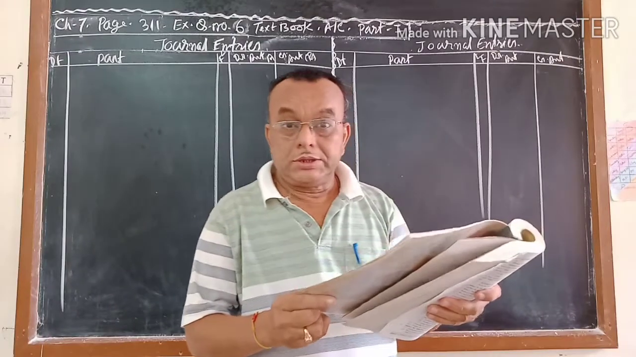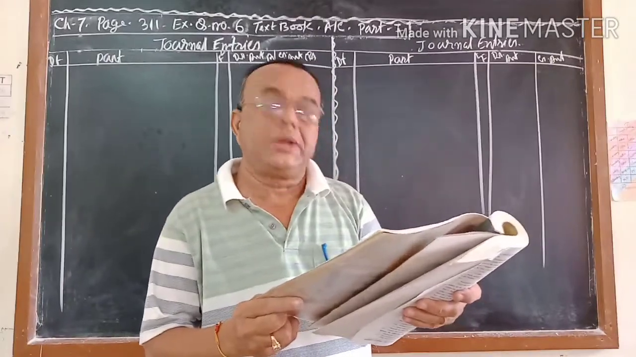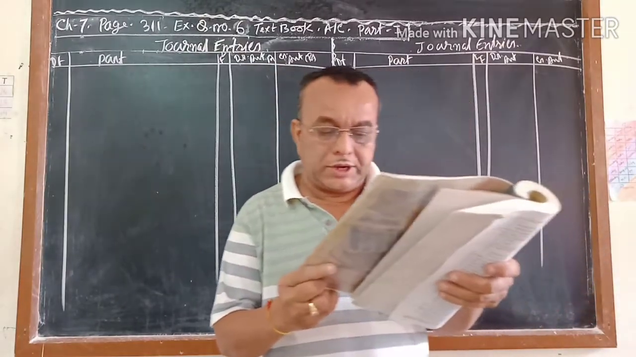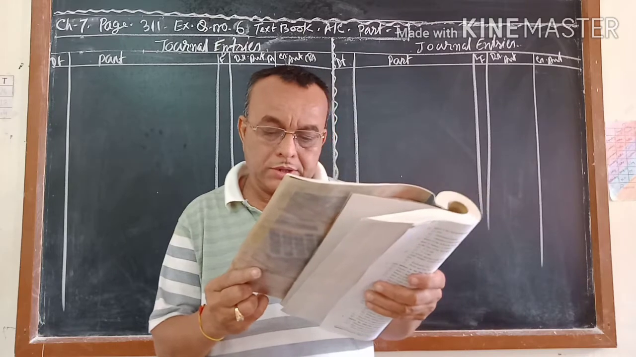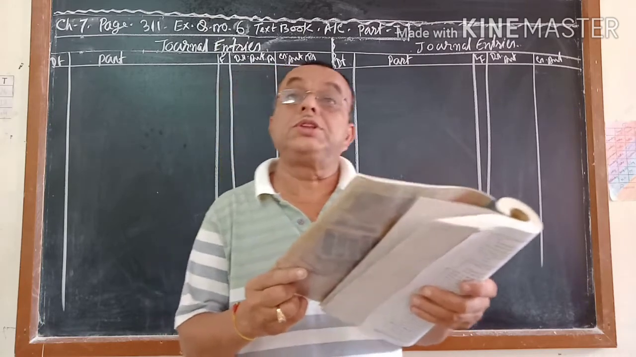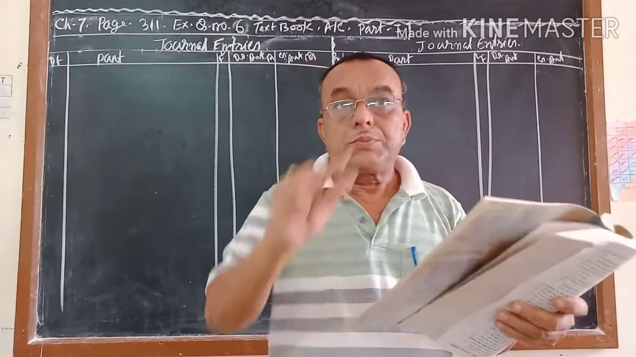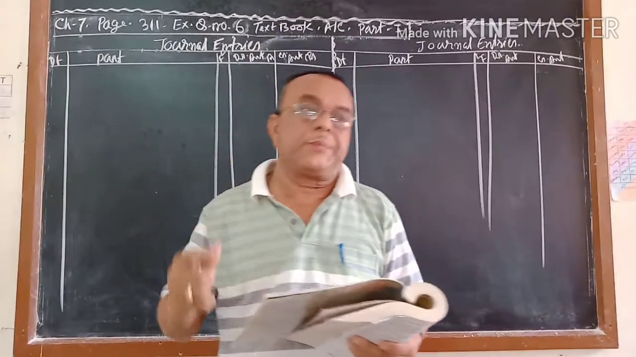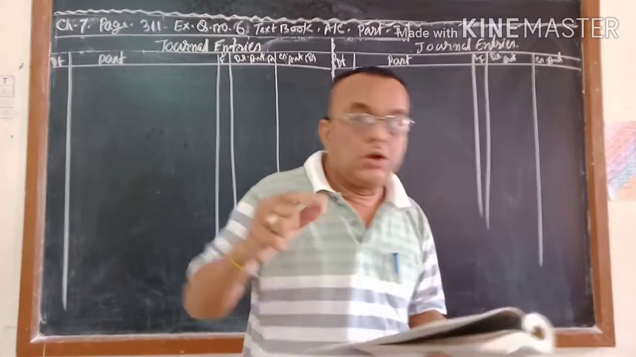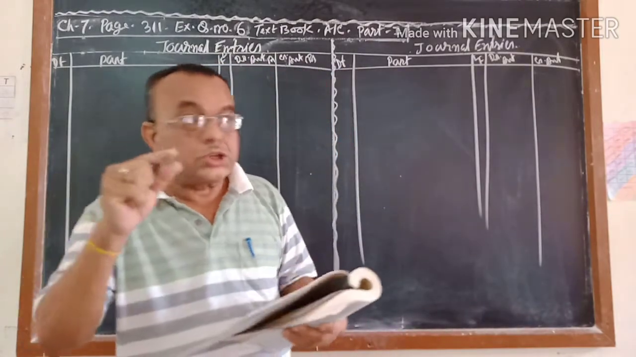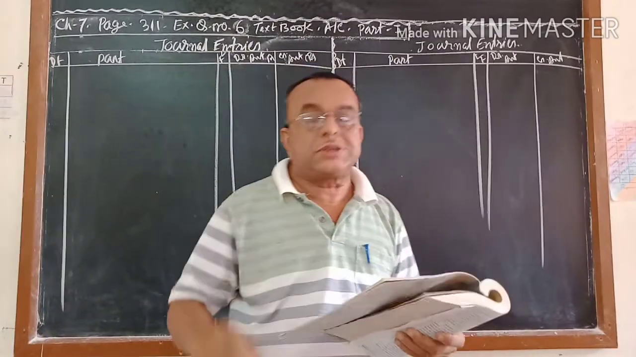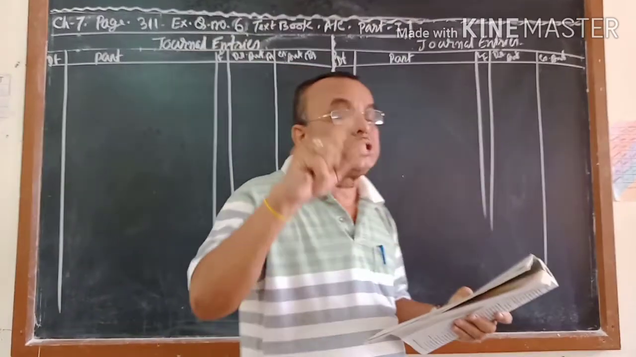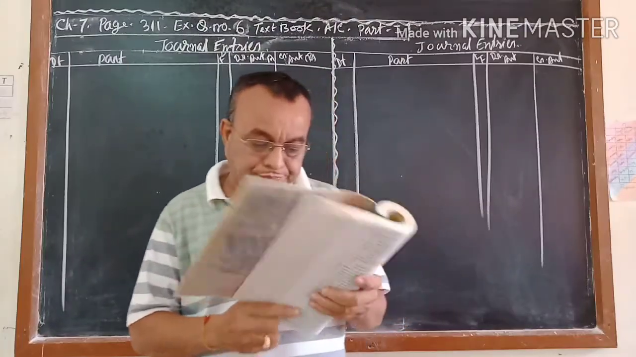Page number 311, question number 6. Pass journal entries for the following transactions when realization account is prepared. From this sentence you have to understand that the question is from chapter 7. In your question paper, which chapter the question is from will not be mentioned, so you have to understand that this question is from chapter 7.